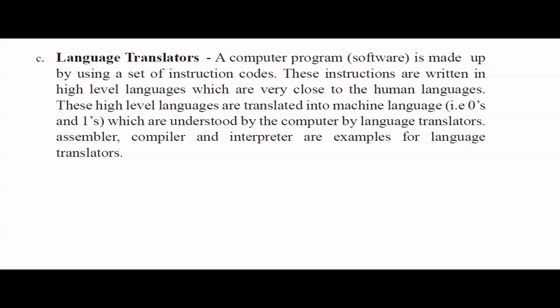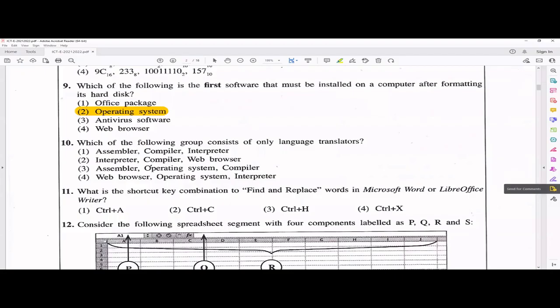So basically, the assembler is used for assembly language, and compiler and interpreter are used for other high-level languages, right? So if we go back to the question, it's very easy. The answer should be the first one.